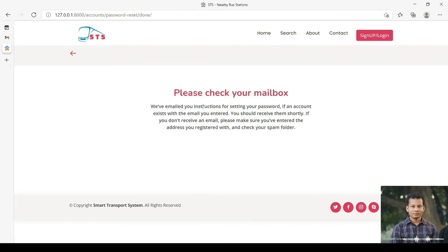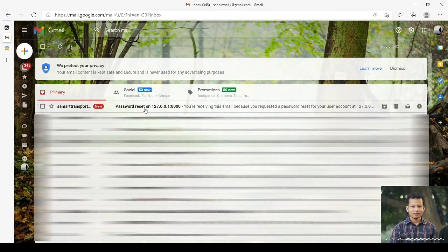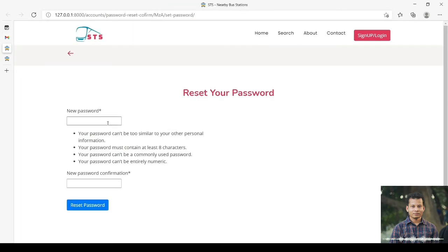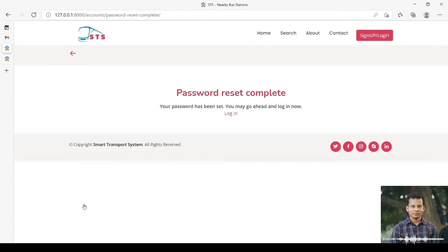Yeah, we can see the message that please check your mailbox. Now we are going to check the mailbox. Yeah, we got a mail from the localhost because we are using localhost, and we got a link to reset the password. I'm clicking the link and typing my new password. New password, press reset password.